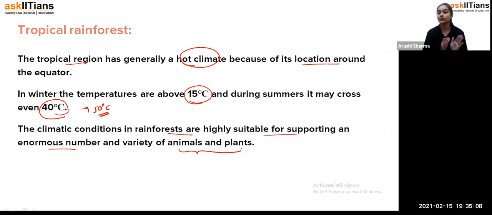But if we talk about the polar region, you will see that they are extremely cold places where you will not find the sun for 6 months. That means you will not get summer under any condition. So that's how polar regions are very cold in climate, where extreme cold is there. But the tropical rainforest has hot climatic conditions.